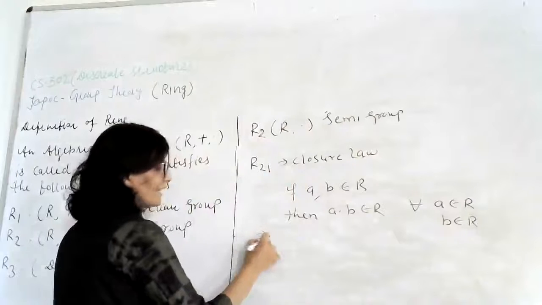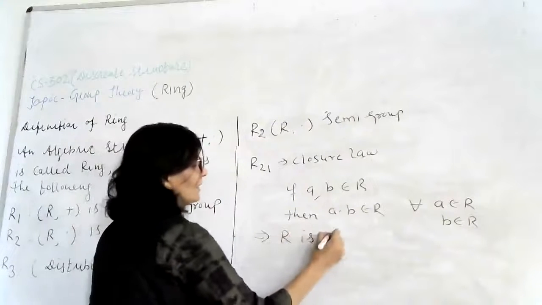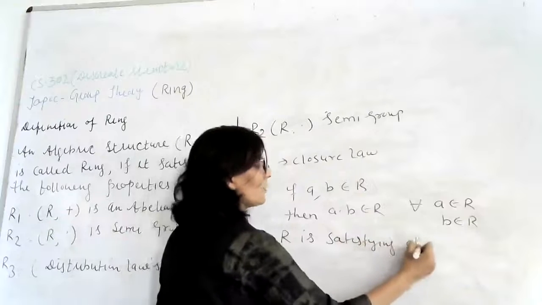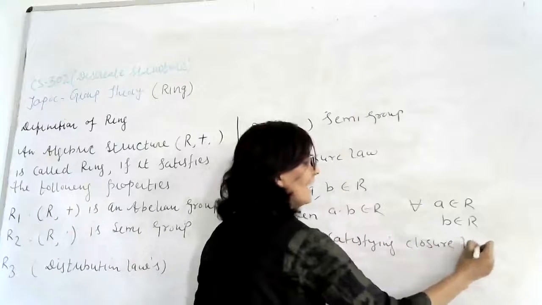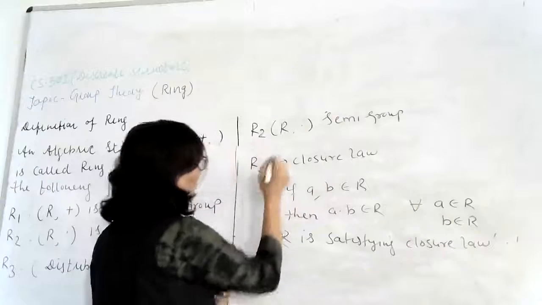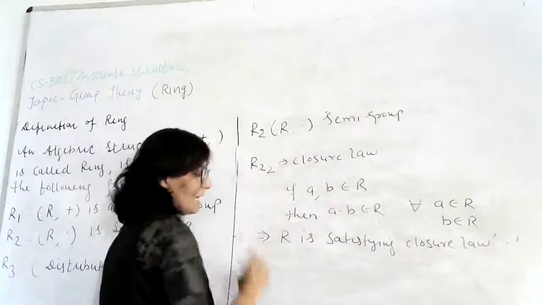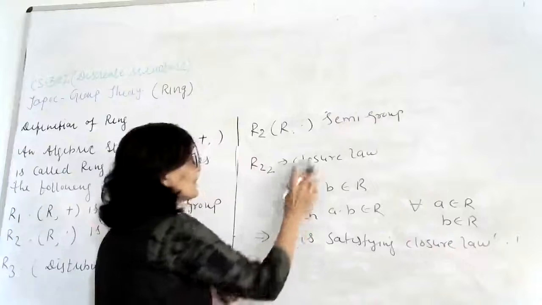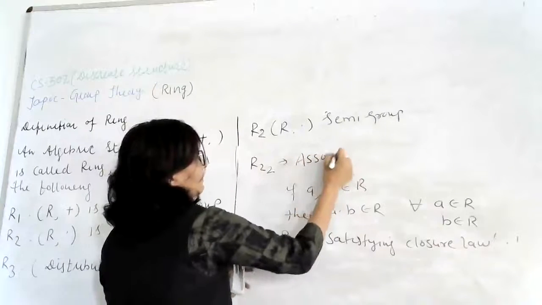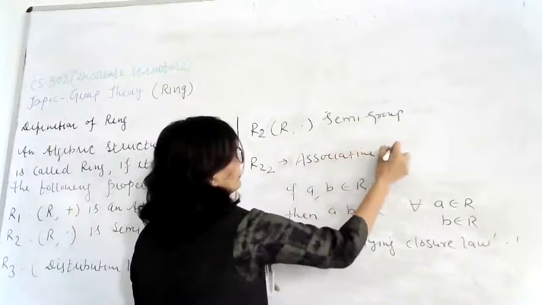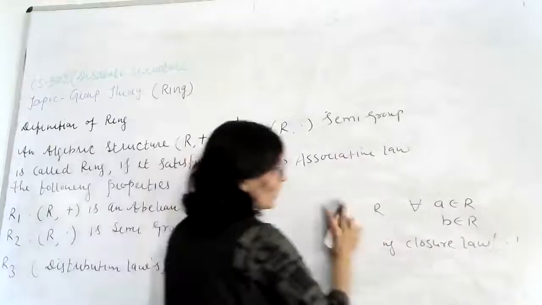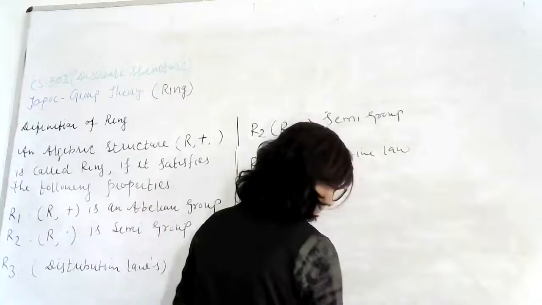So we can say that R satisfies closure law under the operation multiplication. Okay. Now second property is R22 and R22 is associative law, and the operation is multiplication.